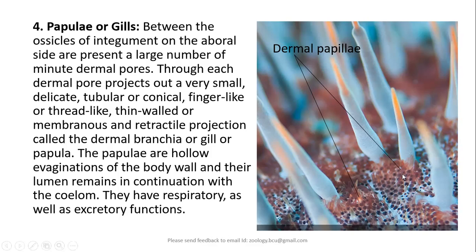These red colored structures that you see here are small membranous structures, very small finger-like projections which are called papillae. When compared to the spines, their size is very small and they are very delicate also. These papillae are hollow evaginations of the body wall, and their lumen therefore remains in continuation with the coelom. Therefore, they have respiratory and excretory function.